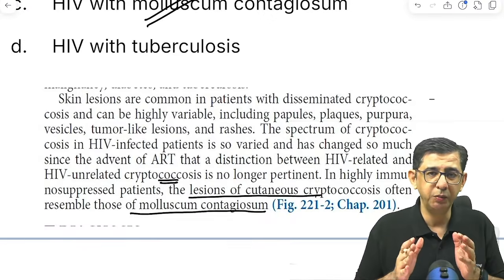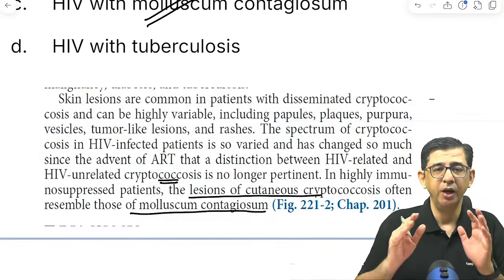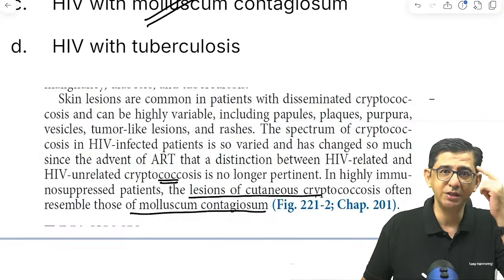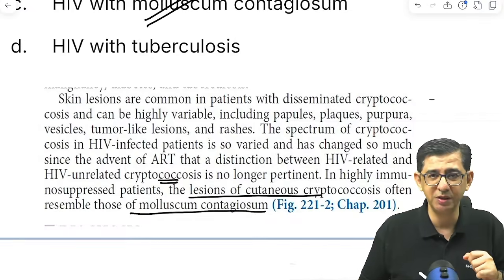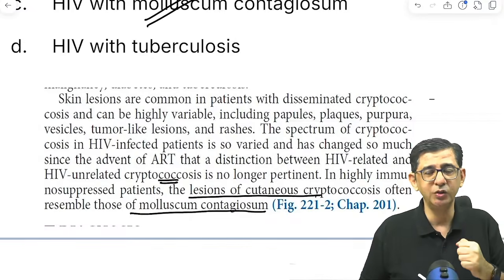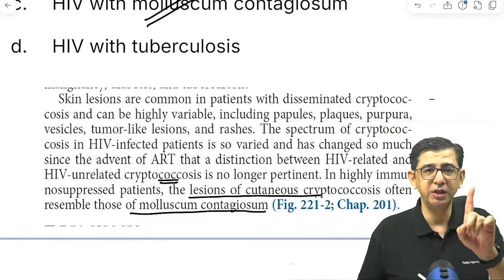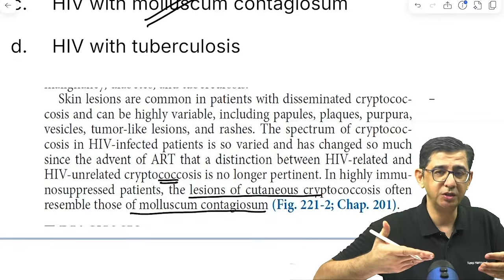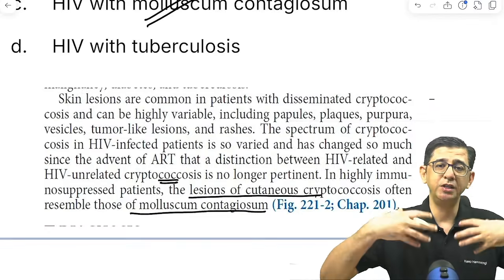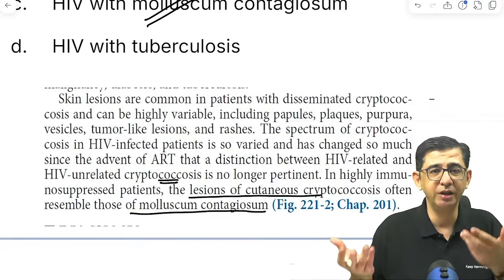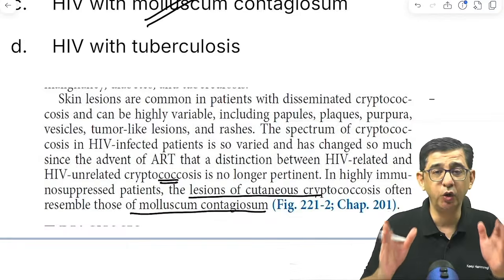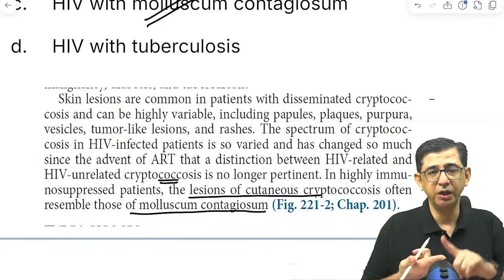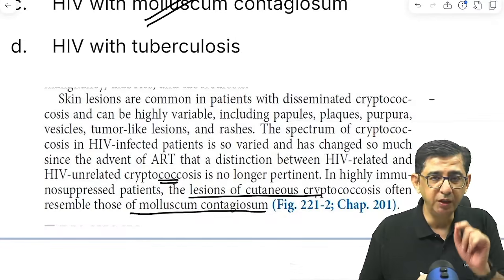If in the question CNS manifestations were given, meningitis with cryptococcus, and molluscum contagiosum lesions are given, cryptococcus. If it is lung manifestation with these lesions, then it is going to be histoplasma. No man, that is not the case. If it is going to be lung manifestations, it can be cryptococcus, it can be histoplasma, but the main differentiating feature